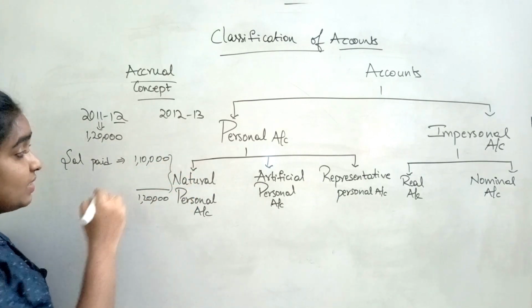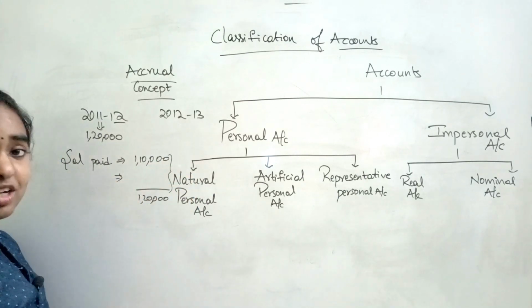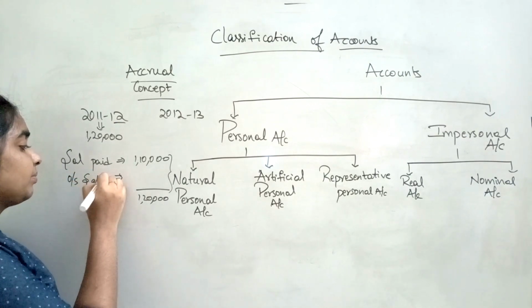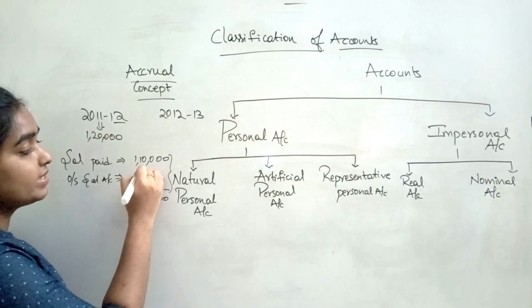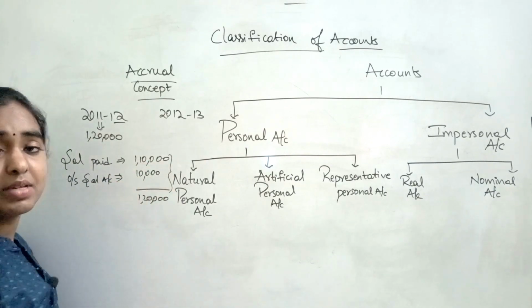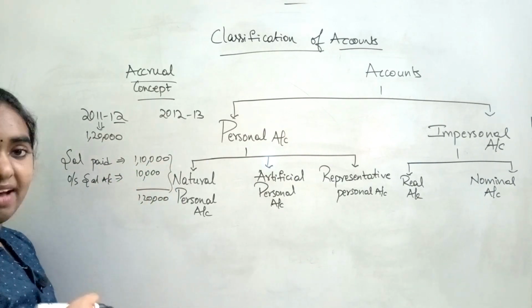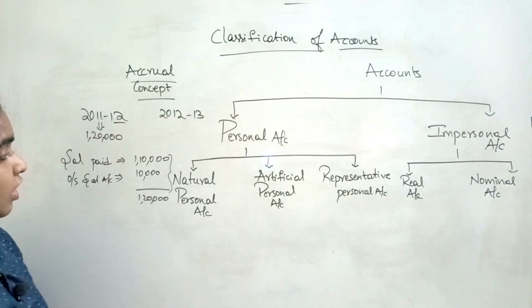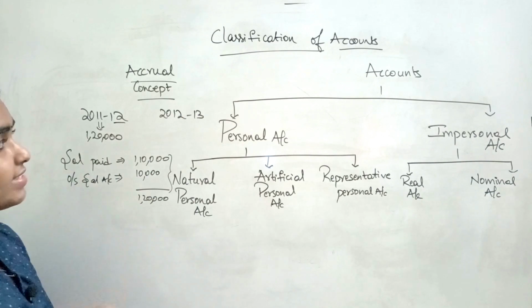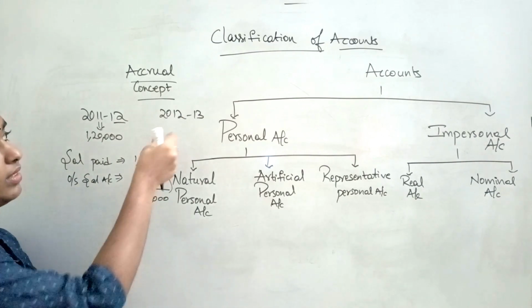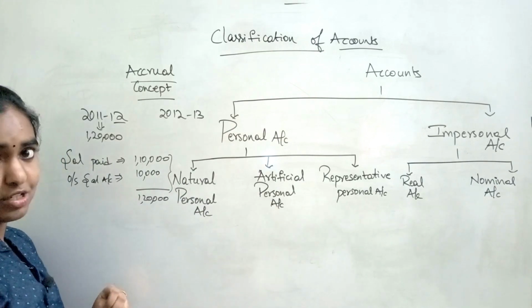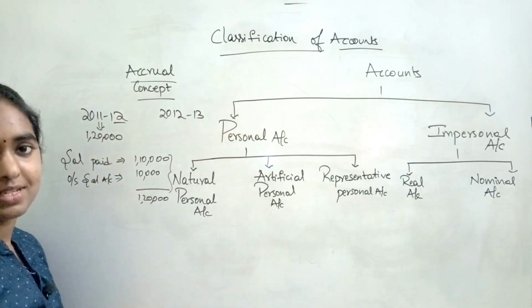So that is the reason why we will be introducing another account called outstanding salary account. That is 10,000. Outstanding salary means what? The salary which we have to pay but we have not paid. It is a kind of liability. Okay. So, and also take another example where the salary of April month, that is salary of the next financial year, we are paying in this financial year itself.